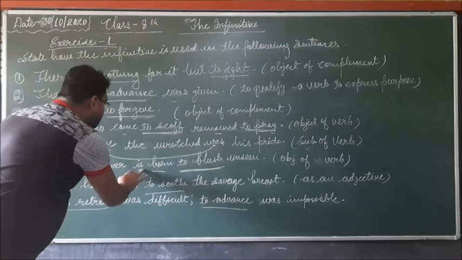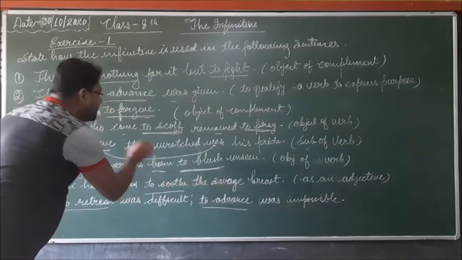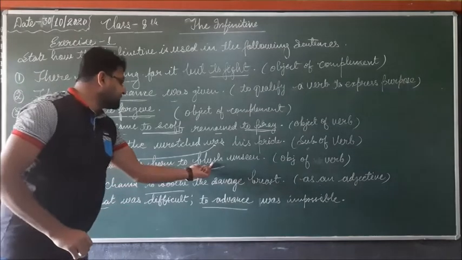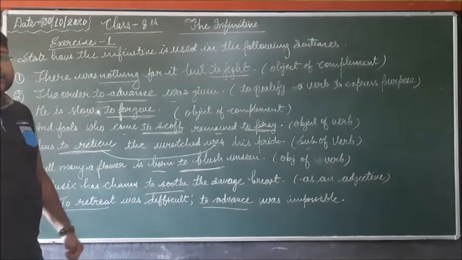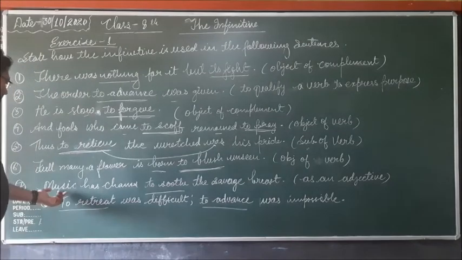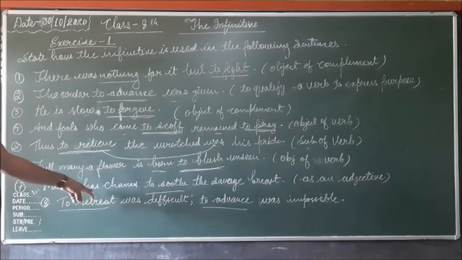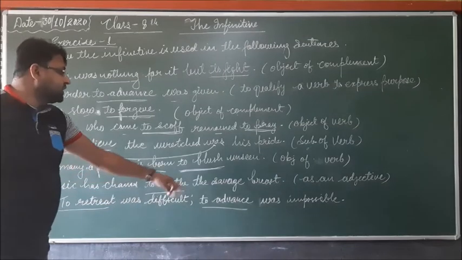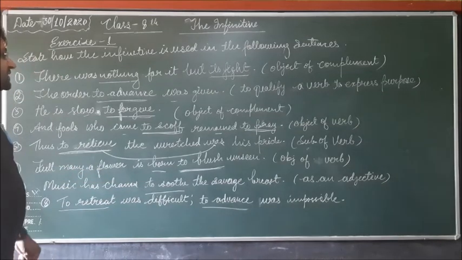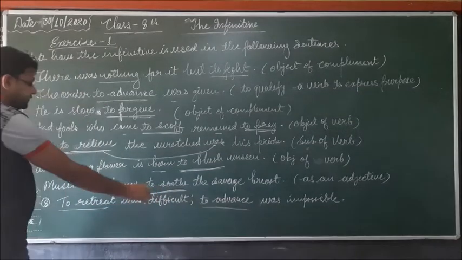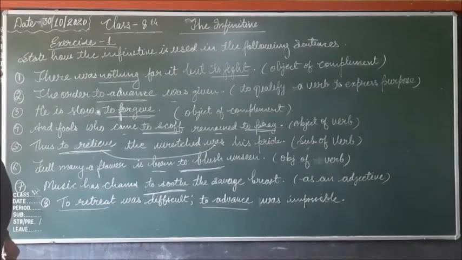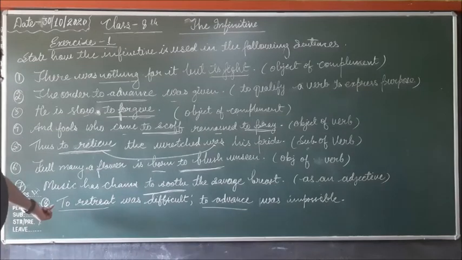Is born is the verb here, and "to blush" is an infinitive used as an object of the main verb. In the next sentence: Music has charms to soothe the savage breast. Here "to soothe" is an infinitive and it is used as an adjective.